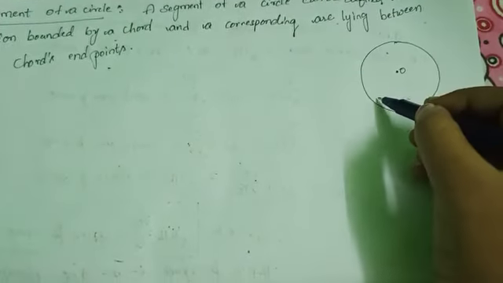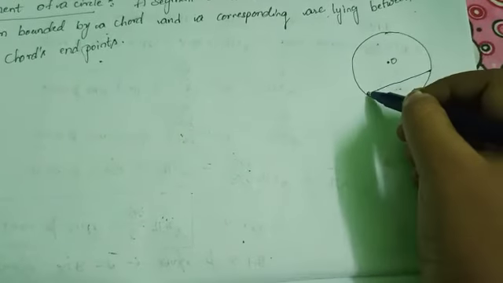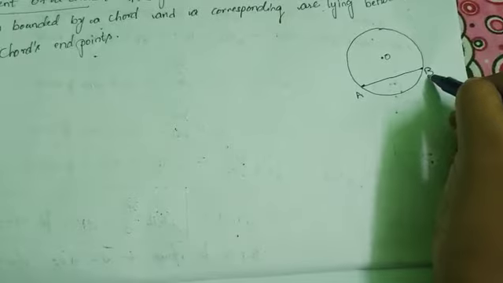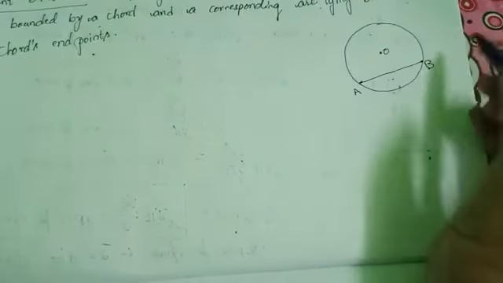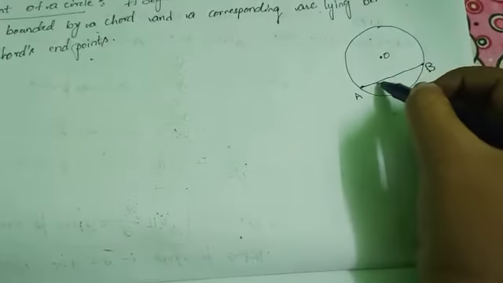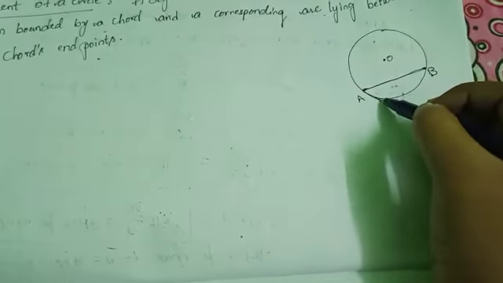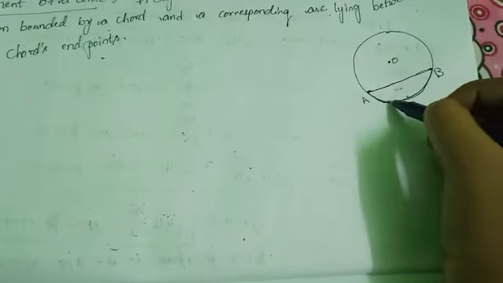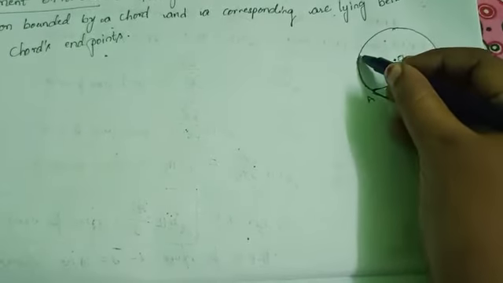Let's draw a chord of a circle. Suppose AB is the chord of a circle. The segment of a circle means the region bounded by a chord and corresponding arc. This is one corresponding arc. This is also a corresponding arc.